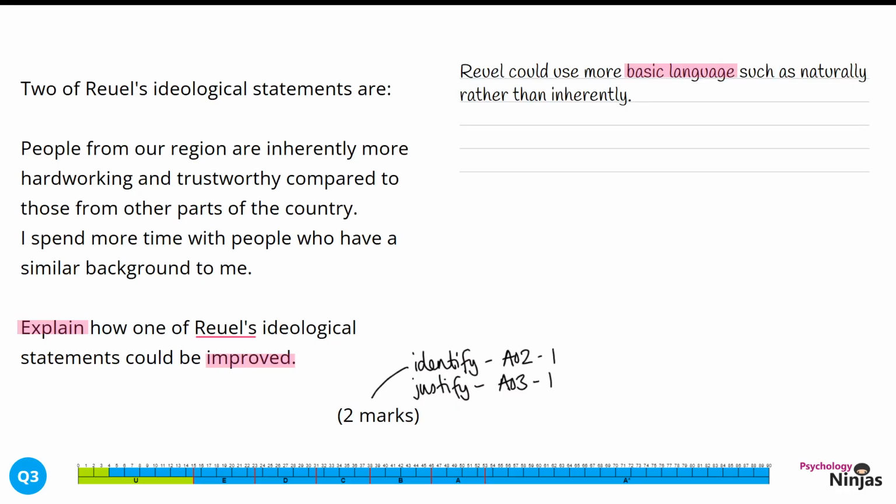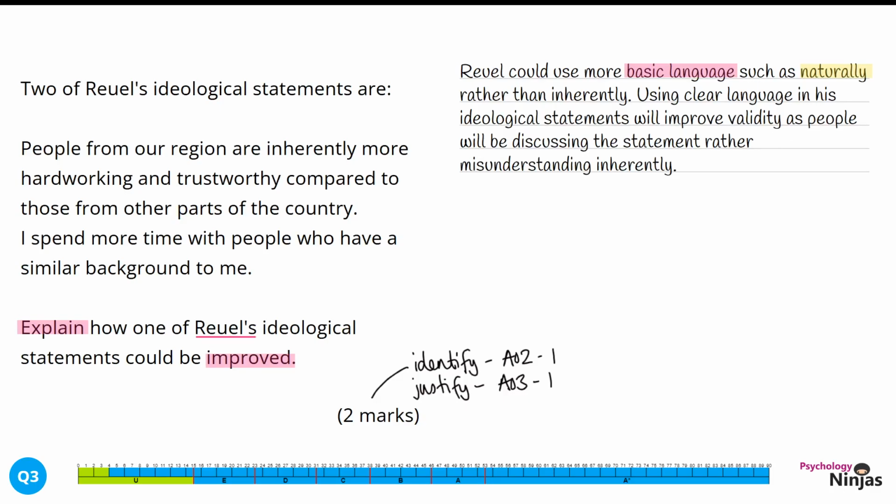But it's not until we give a suggestion for using naturally rather than inherently that we get our application mark here. Then we're going to explain why this is an improvement. Using clear language in his ideological statements will improve validity, as people will be discussing the statement rather than misunderstanding inherently. We've identified that this is improving the validity or the accuracy of our study. However, again, this needs to be in context, and that people might misunderstand inherently, and by changing our language, we will prevent that from happening.